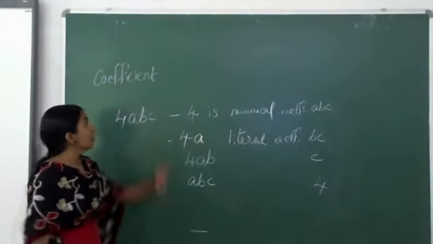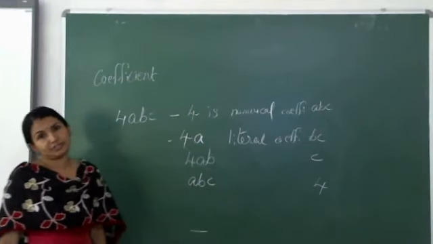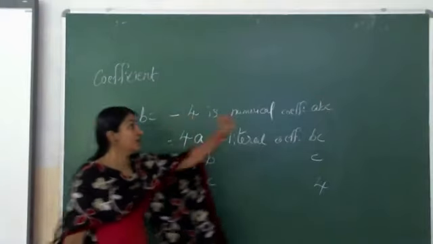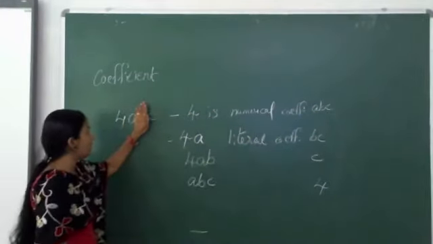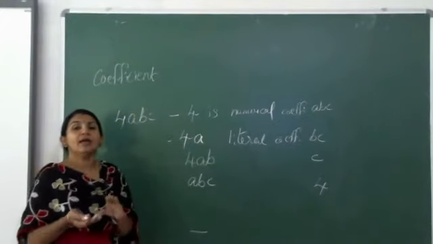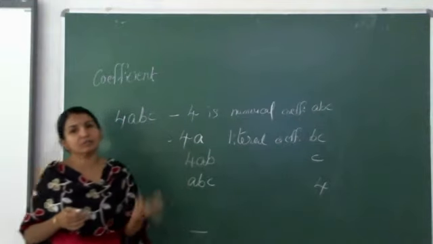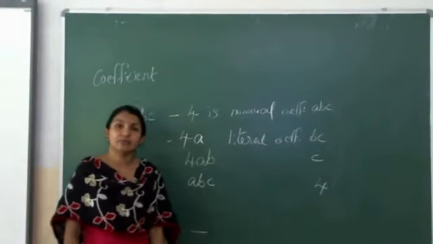I hope it's clear. Coefficient. Literal coefficient is there, numerical coefficient is there. What is asked? Which one's coefficient is asked? Except that one, the rest are called the coefficient. If it is only a constant, numerical coefficient. If it is a constant and variable together, we say it is a literal coefficient.